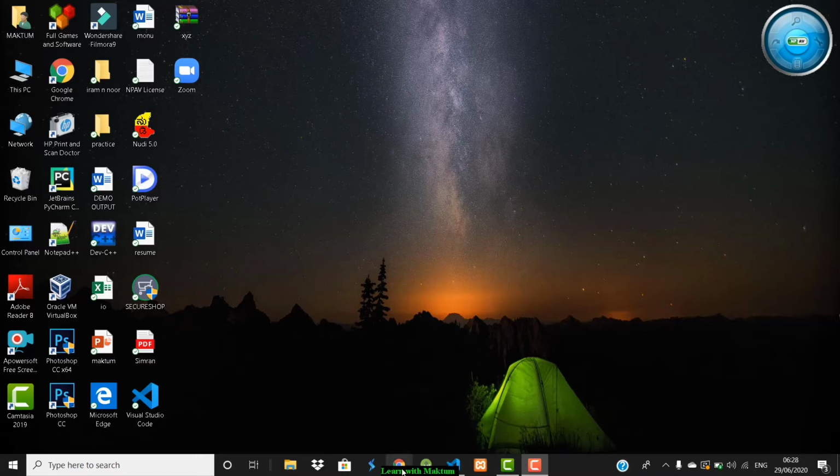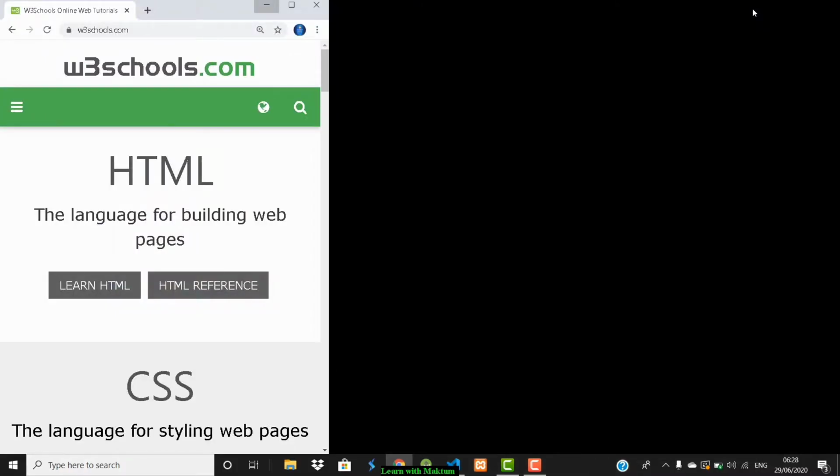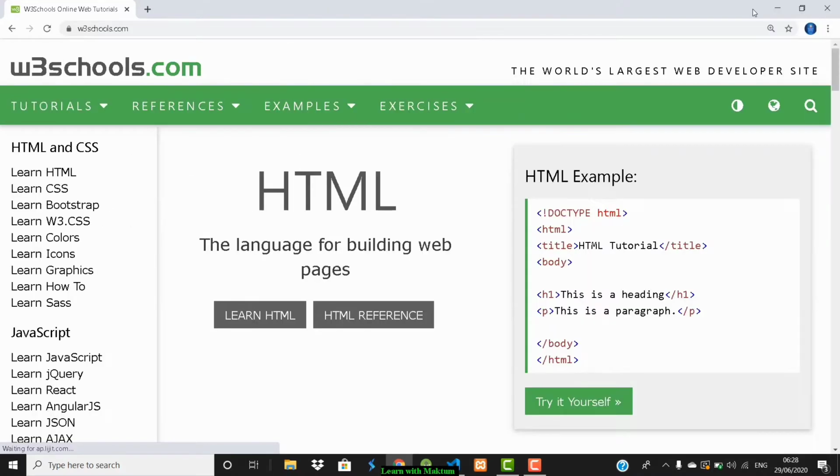When you visit any website, for example here, I have opened w3schools.com. Whenever you see a website, you can see there will be a logo and there will be these menus.